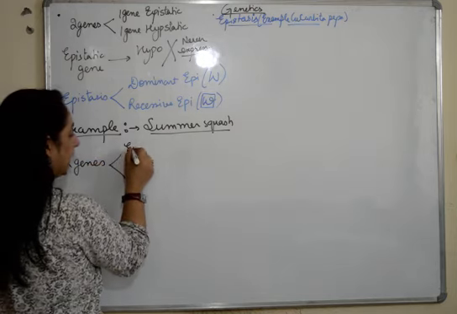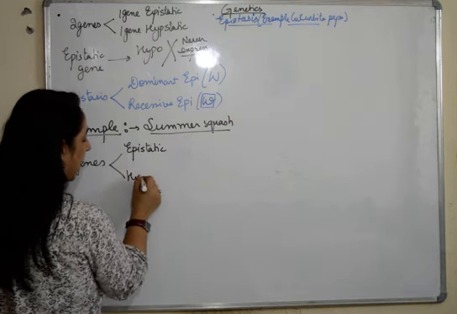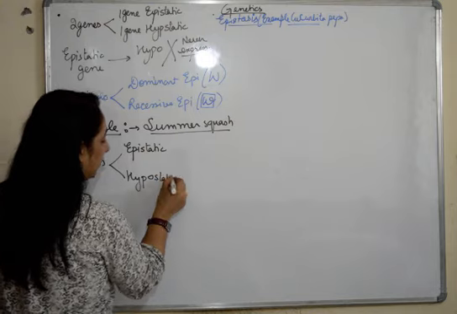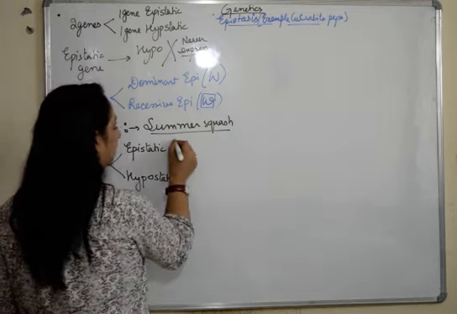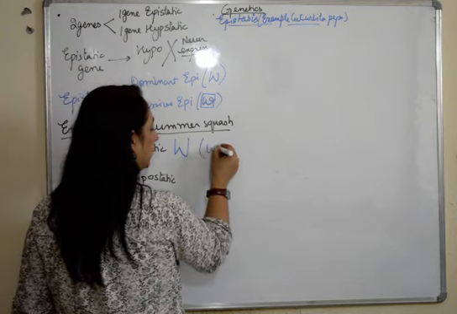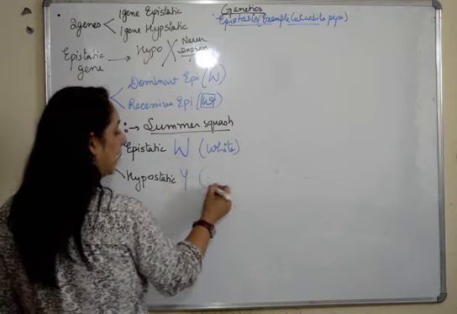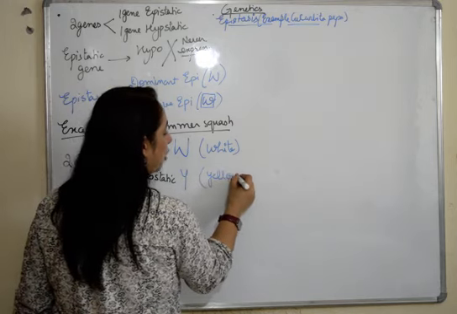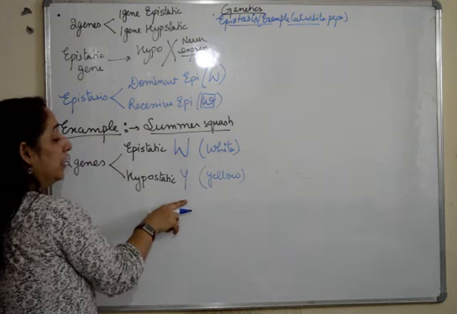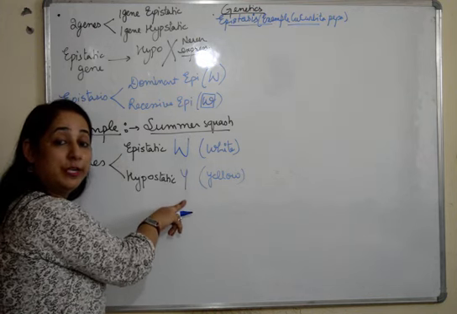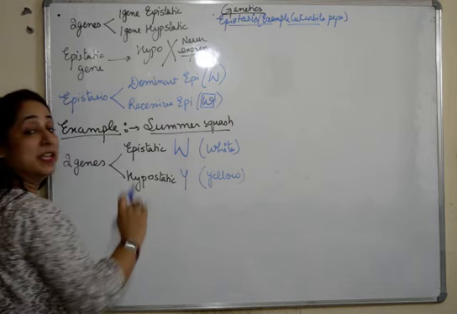One is the epistatic gene and the other one is hypostatic. The epistatic gene, we are going to write as W. It is going to give white color to the flowers, and hypostatic is Y. It is going to give yellow color to the flower. In the presence of this dominant W, the dominant Y is not going to express itself at all, because W is going to mask the effect of Y.